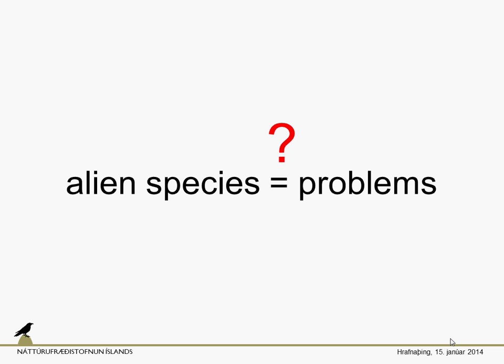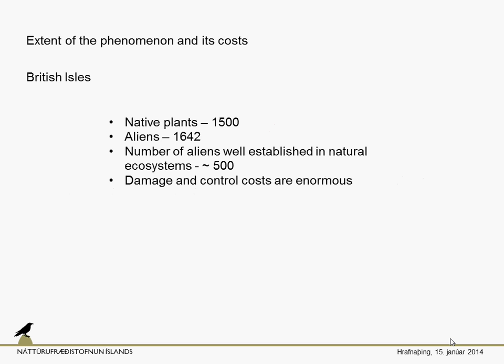Well, I think that the most important question at the beginning is to realize if alien species are really problematic. Do they really cause problems? Is it an issue to have an alien species in an area? I will try to discuss that on the general example of the British Isles.